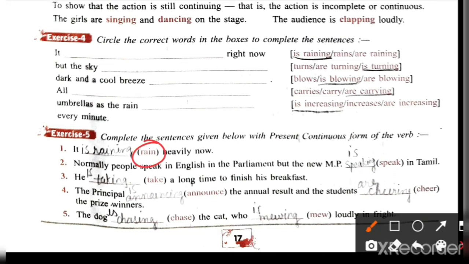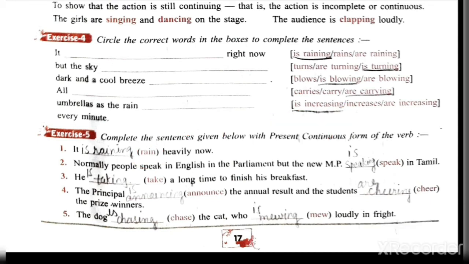What will be the answer? It is raining now. Second is normally people speak in English in Parliament, but the new MP, Member of Parliament, is speaking in Tamil. So MP, one person, is speak, then ing, is speaking.